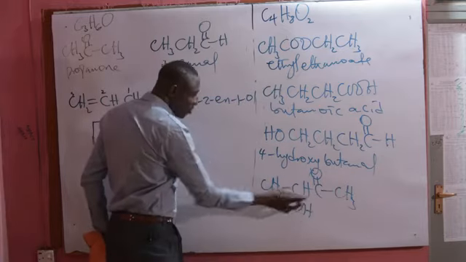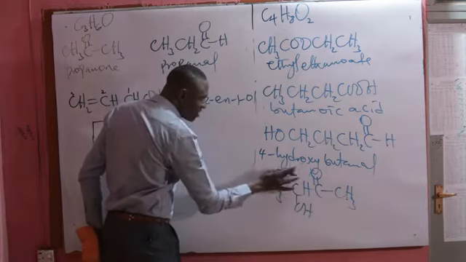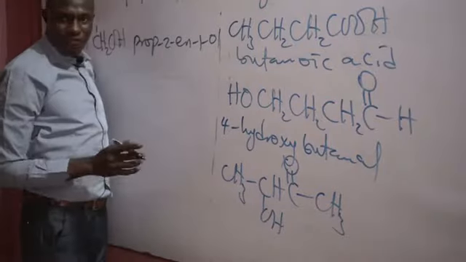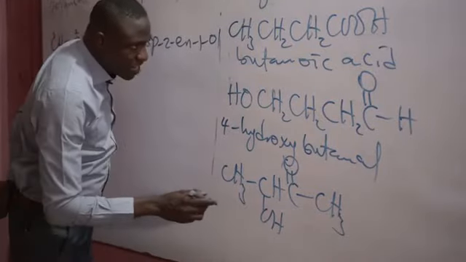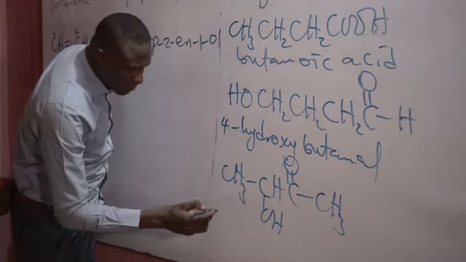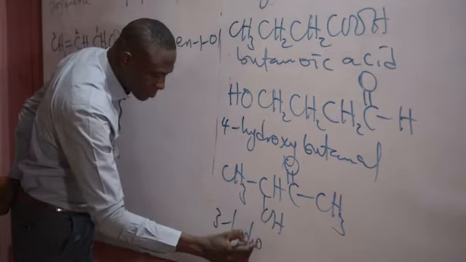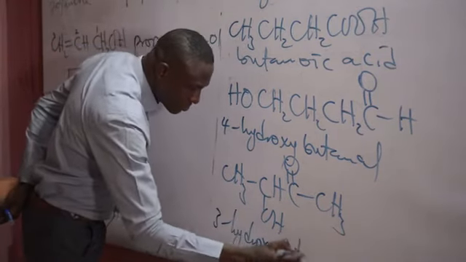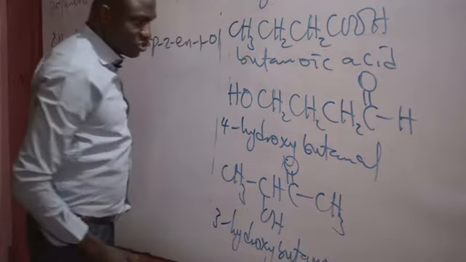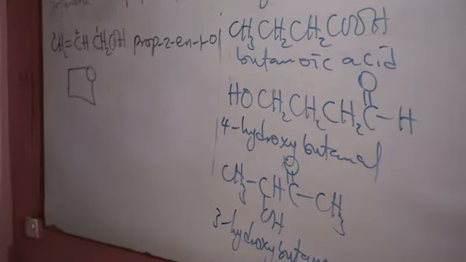This is a ketone, although it contains a hydroxy group. This ketone confirms it to be a functional isomer to those other three compounds. So in this case, you have 3-hydroxybutanone. So these are what we refer to as functional isomers.